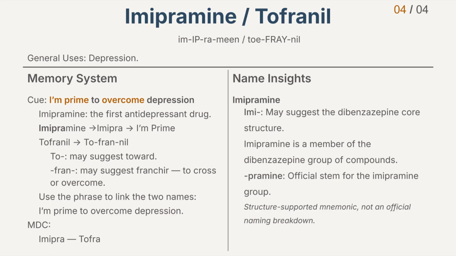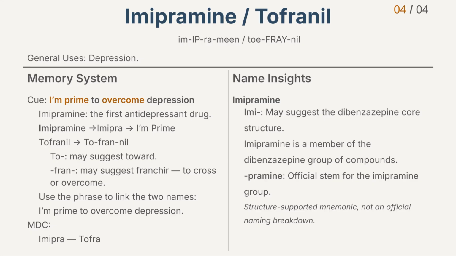Now let's briefly look at the name insights. First, the generic name Imipramine. IMI may suggest the dibenzazepine core structure. Imipramine is a member of the dibenzazepine group of compounds. The ending pramine is the official stem for the imipramine group. This is a structure-supported mnemonic, not an official naming breakdown. For the brand name Tofranil, the memory link here is used as a mnemonic association, not an official naming claim. That's Imipramine and Tofranil.